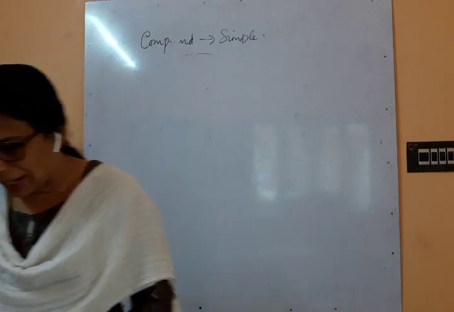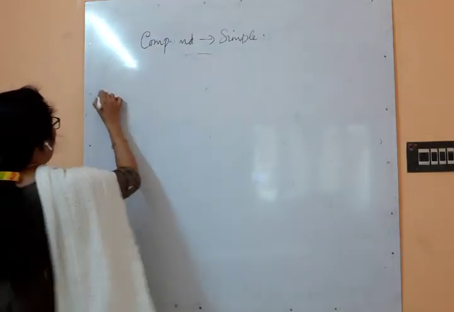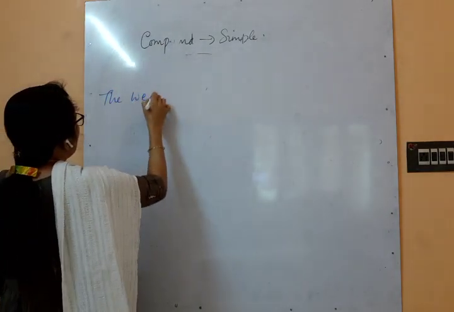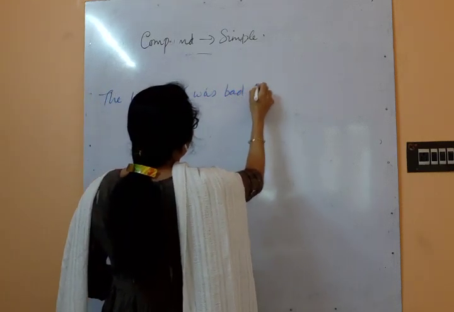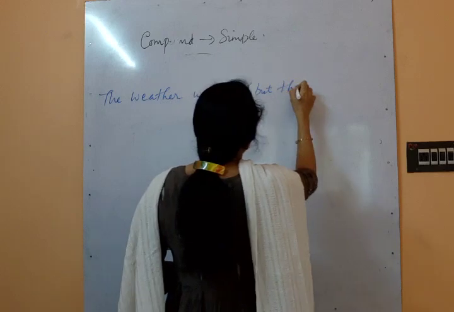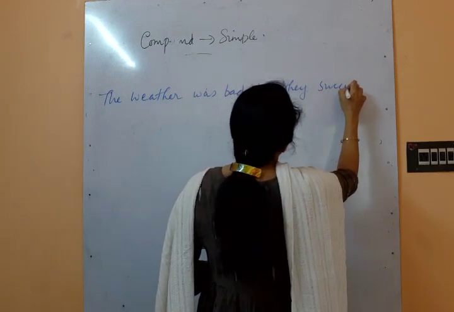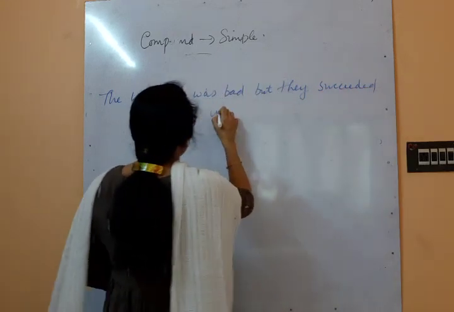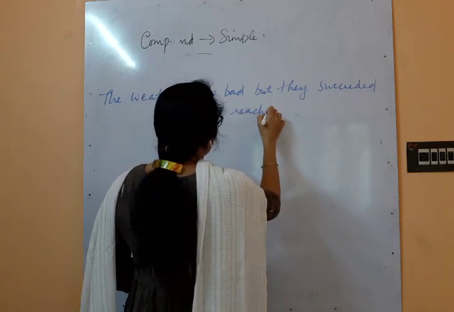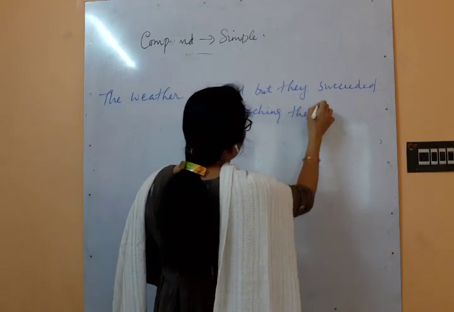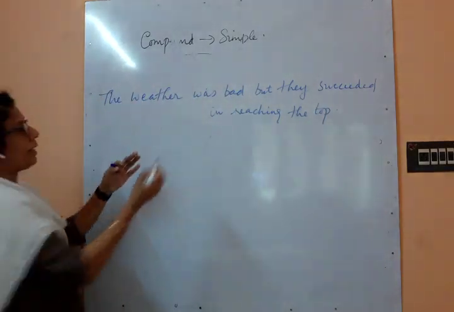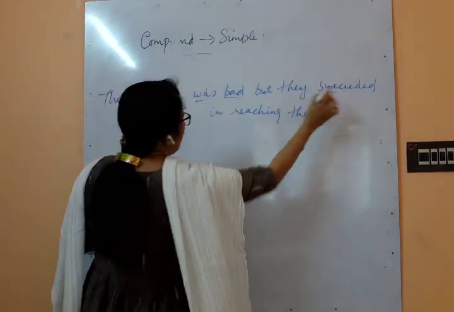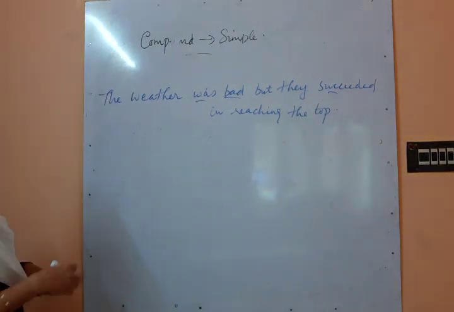Yes, the weather was bad, but they succeeded in reaching the top. Okay, so here the weather was bad, but they succeeded. So how will you convert that?